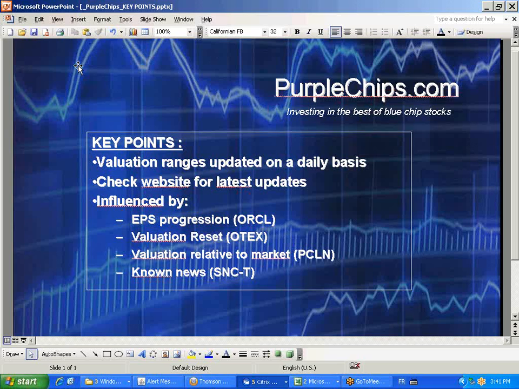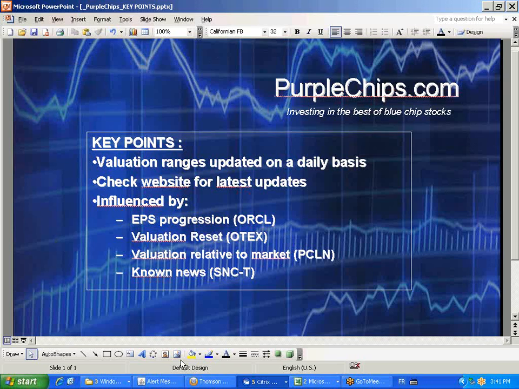They're influenced by valuation resets. Recently, we saw a case with OpenText, OTEX, or OTC on the TSX index. Valuation ranges are also affected by the valuations relative to the market. So we look at these things, and I'll explain all about that with an example with Priceline.com. And they're also influenced by known news. And in this case, we're going to use SNC in our example.